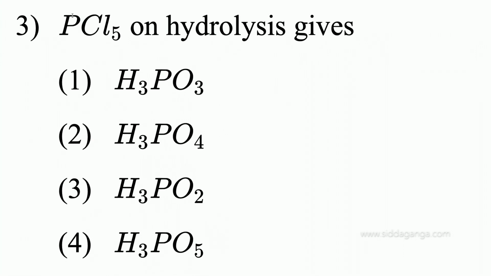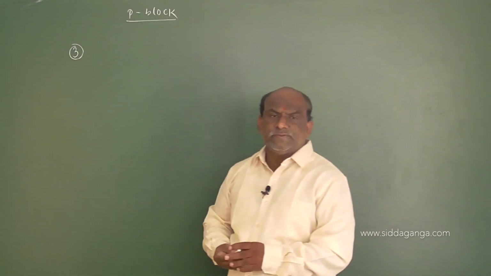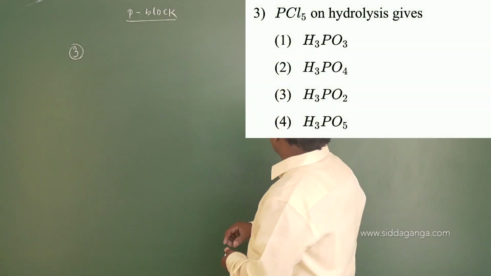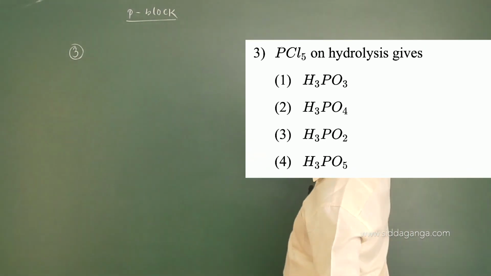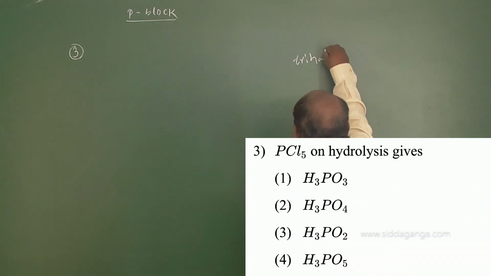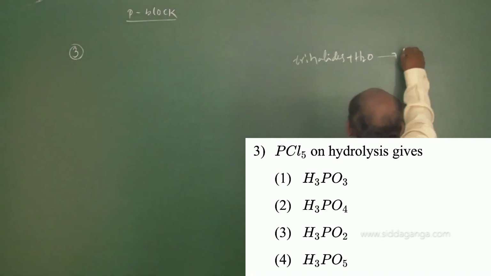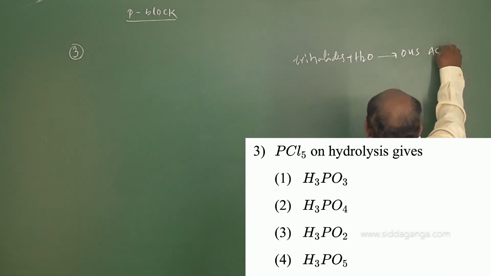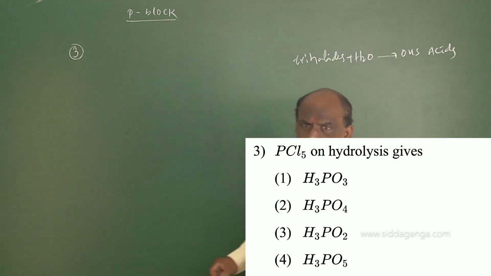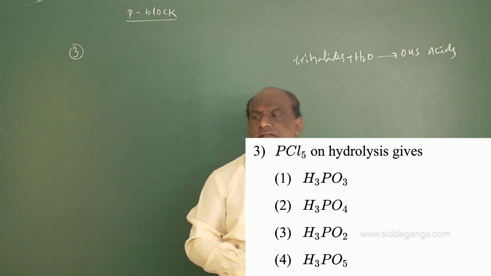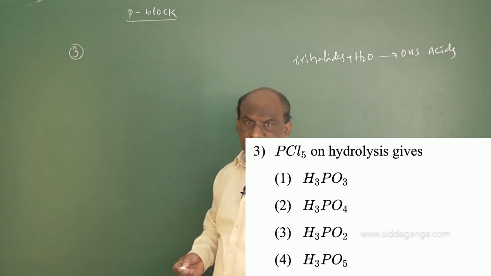Question number 3, simple question this is. PCl5 on hydrolysis gives... So here you should remember one point regarding this: trihalides plus water gives rise to -ous acids.